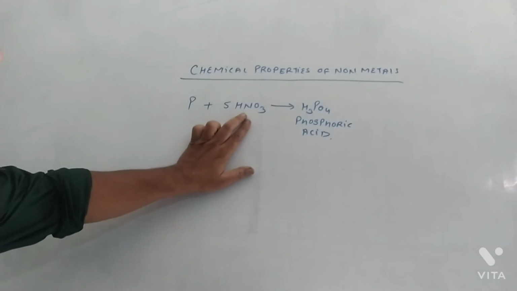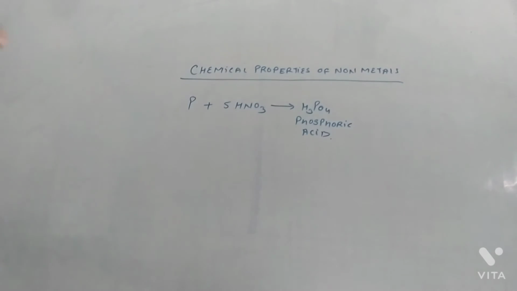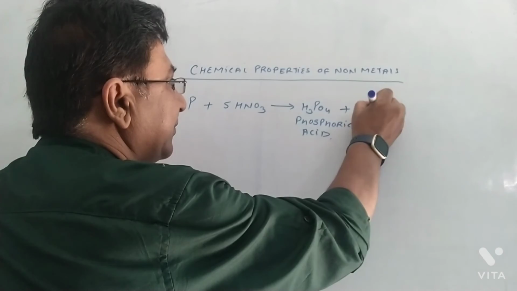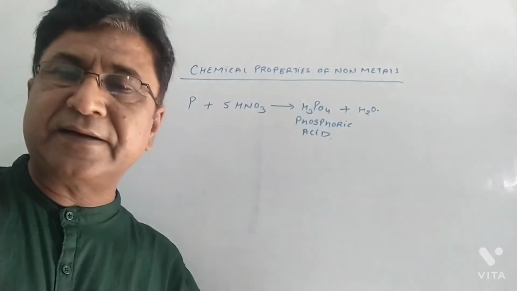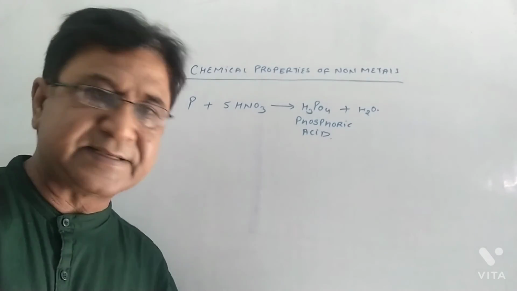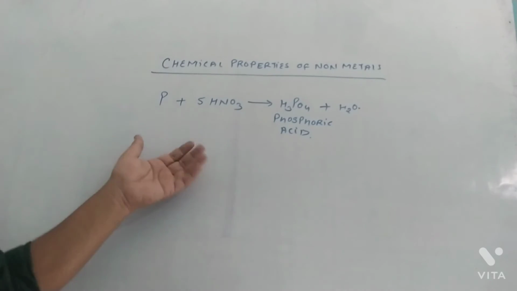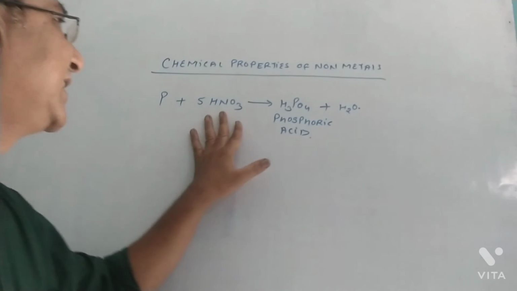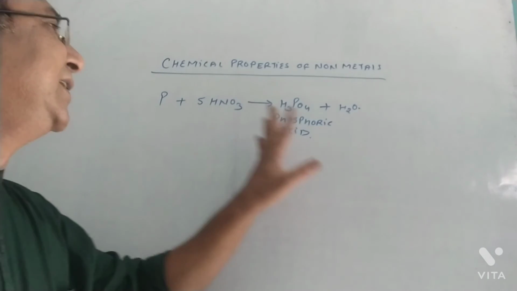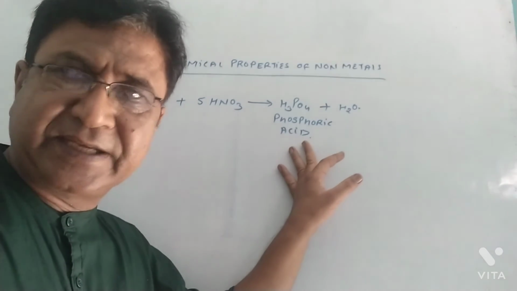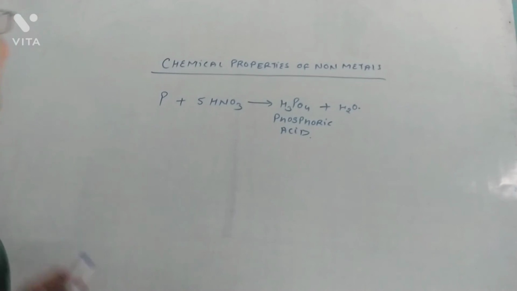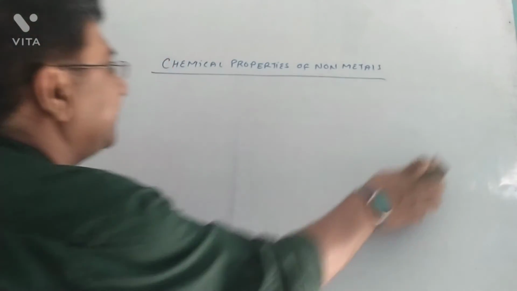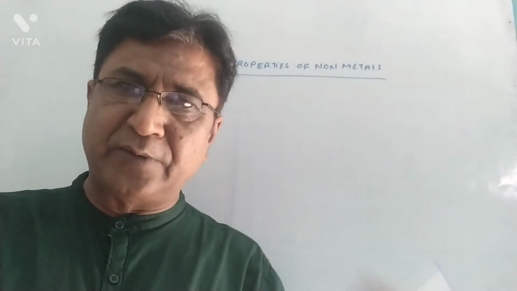Phosphorus reacting with one acid to produce another acid, along with water. So these are exceptional cases where the non-metal reacts with acids to produce another acid. Remember, these are very, very important chemical equations in case of the chemical properties of non-metals.